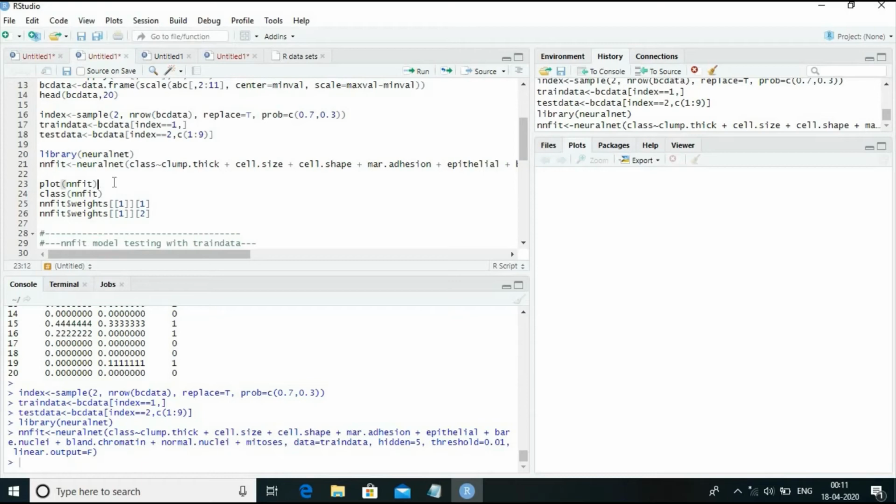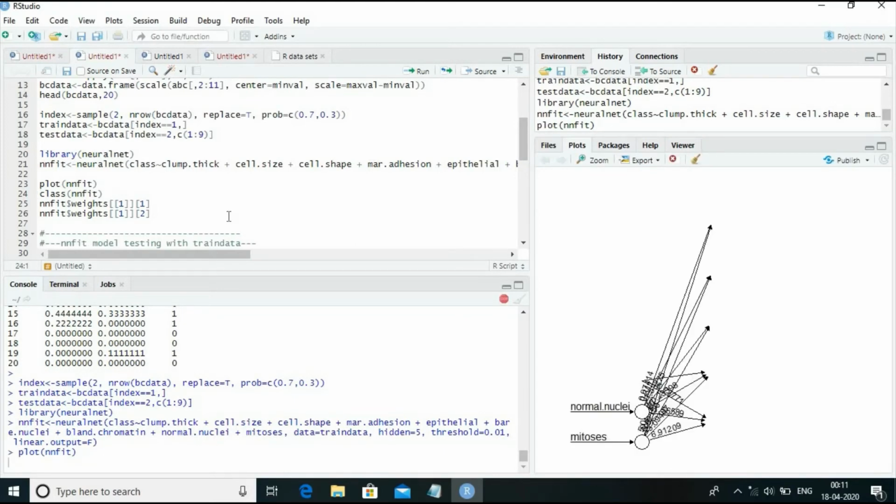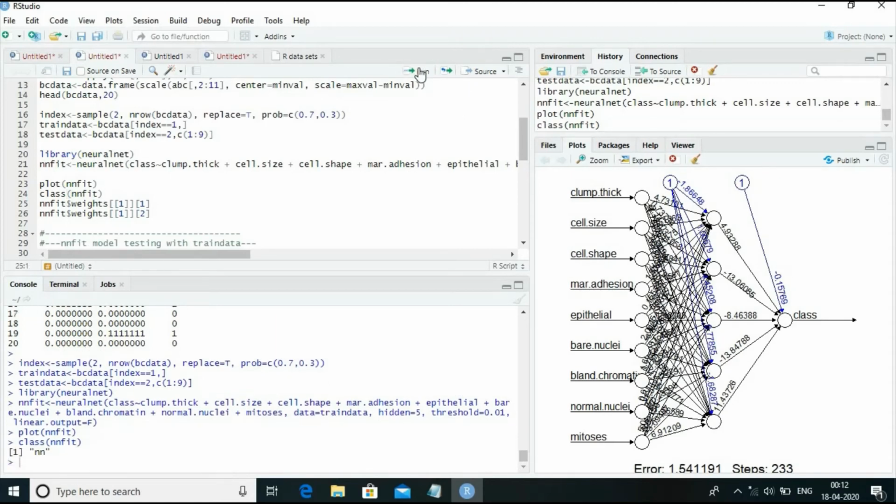Now let us plot the model that has just been generated, the neural network model. Yes, it is getting plotted. Let's run this command line and find out what is the class of the NNFit model object. It is a neural network object.